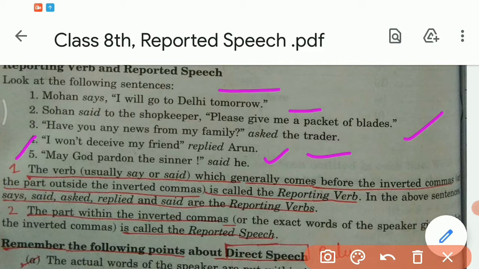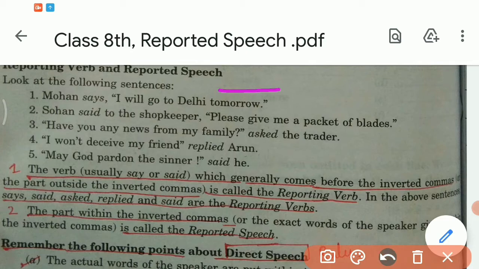So the verb usually say or said, which generally comes before the inverted comma, right? And it is a part outside the inverted commas. This is called the reporting verb. In the above sentences, says, said, asked, replied, said are the reporting verbs, right?